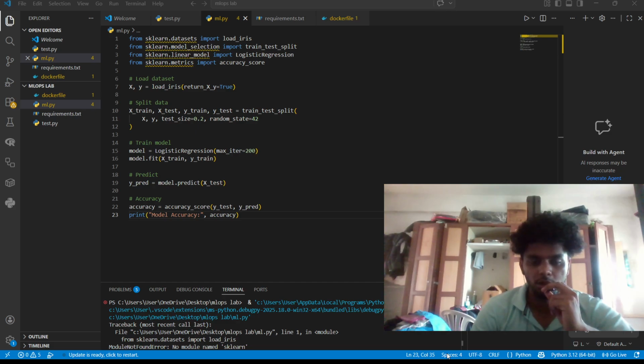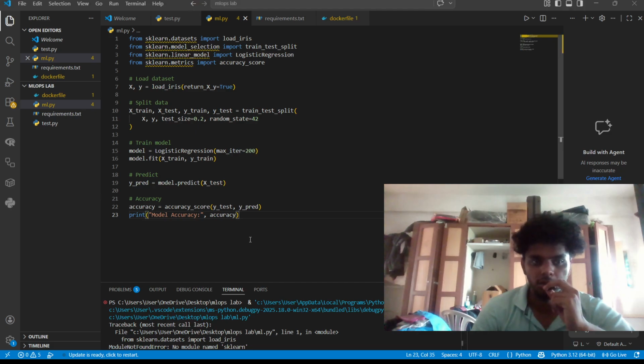X, y = load_iris. This is to split data: X_train, X_test, y_train, y_test = train_test_split, and you are giving the values. Logistic regression model.fit(X_train, y_train) to predict. y_predict = model.predict(X_test). accuracy_score(y_test, y_predict). This script trains a simple logistic regression model using the iris dataset and prints its accuracy.